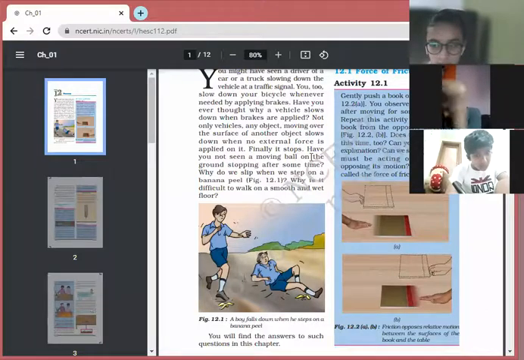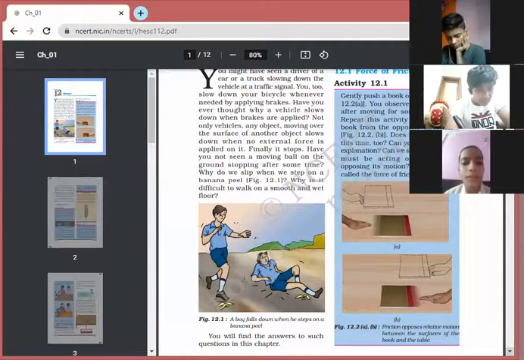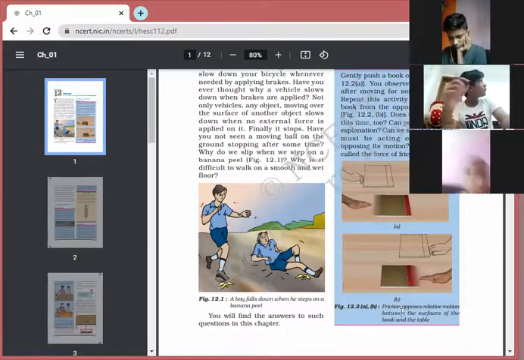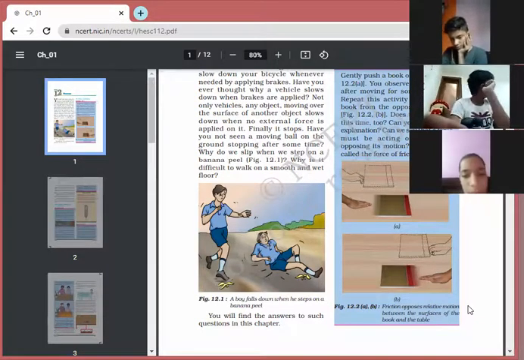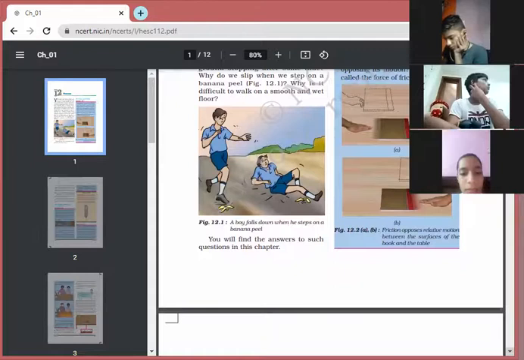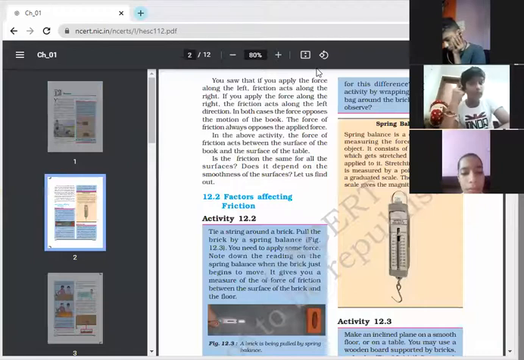Have you seen a moving ball on the ground stopping after some time? Why do you slip when we step on a banana peel? Why is it difficult to walk on a smooth and wet floor? So all the answers we will get in this concept of friction. Like figure 12.2, what does it show? Friction opposes the relative motion between the surface of the book and the table. If we are moving the book on the table, it covers a very little distance because of the force of friction, because it acts in the opposite direction.